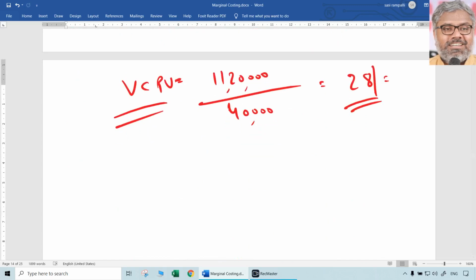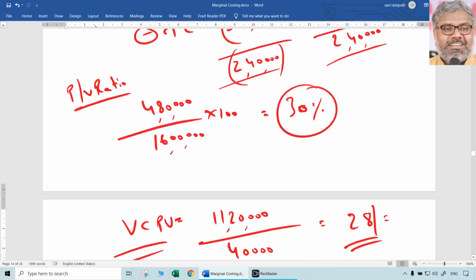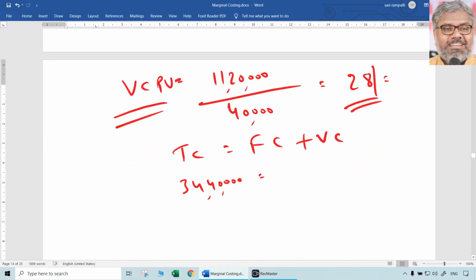Total cost is fixed cost plus variable cost. 34,40,000 equals fixed cost, which we want, plus 28 rupees per unit into 80,000 units sold, that is 22,40,000.